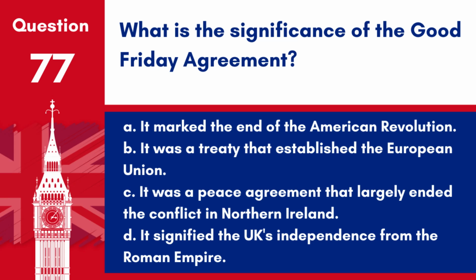Question 77. What is the significance of the Good Friday Agreement? A. It marked the end of the American Revolution. B. It was a treaty that established the European Union. C. It was a peace agreement that largely ended the conflict in Northern Ireland. D. It signified the UK's independence from the Roman Empire. Answer C. It was a peace agreement that largely ended the conflict in Northern Ireland. Signed on Good Friday, 1998, the Good Friday Agreement was a major political development in the Northern Ireland peace process.